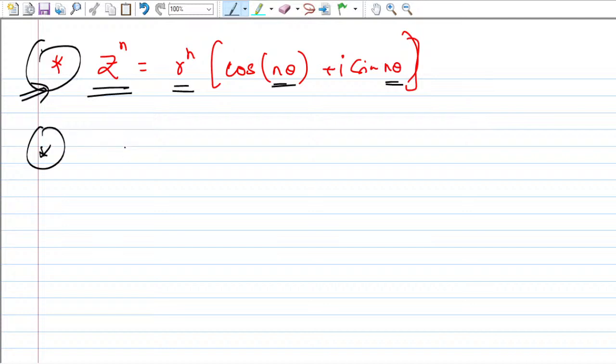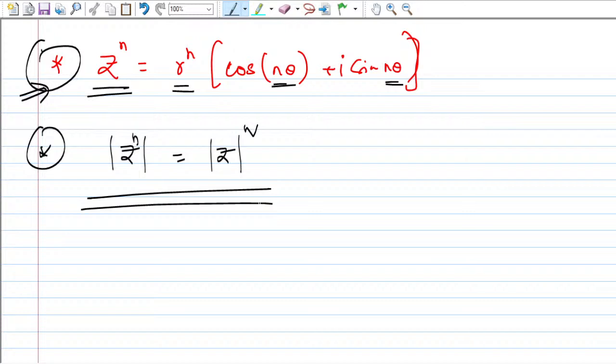Next property, I'm not going to prove it again, you can prove it if you want. If you take the nth power of z and take the modulus, or if you take the modulus of z and take the nth power, both will be the same.